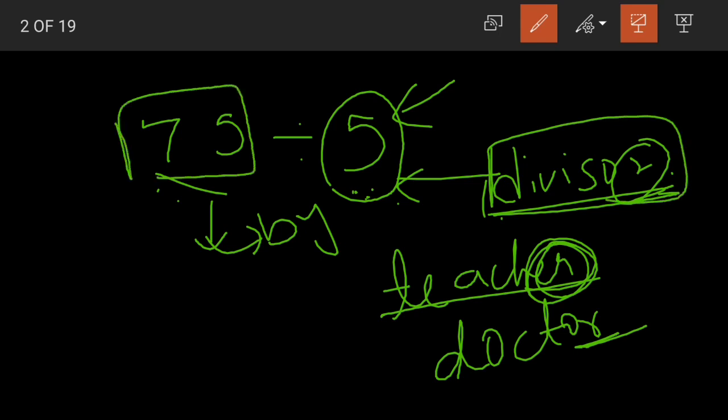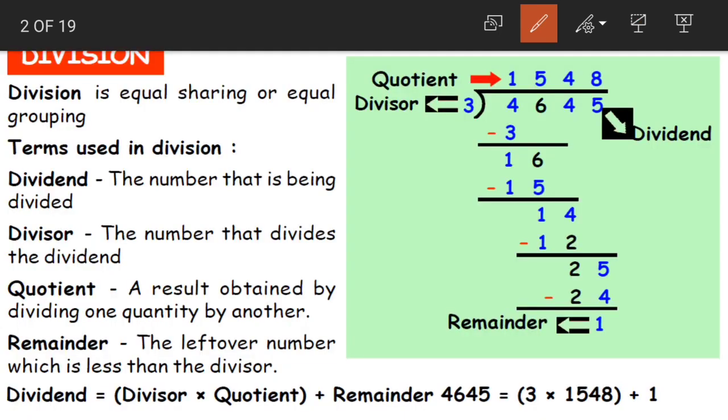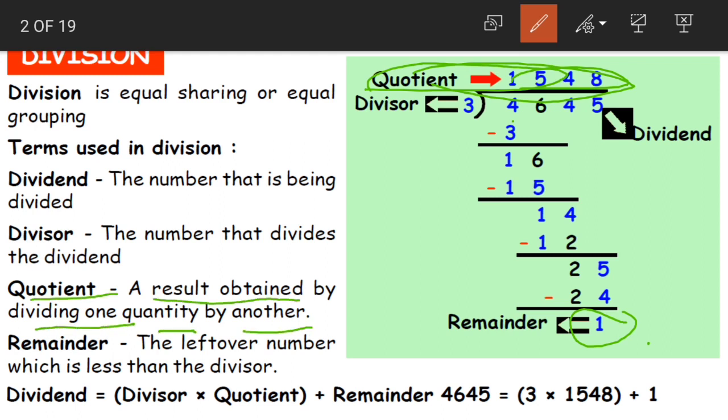Now this number which is being divided is called the dividend. What is this, children? This is called the dividend. Clear till now? The number which is dividing is called the divisor, and the number which is being divided is called our dividend. Now after dividing, we will get a number at the top and a number at the bottom. The number at the top is called our quotient. It is the result obtained by dividing one quantity by another. When we divide a number with the divisor, the answer we get is called the quotient.